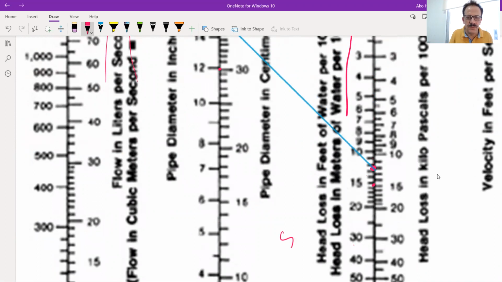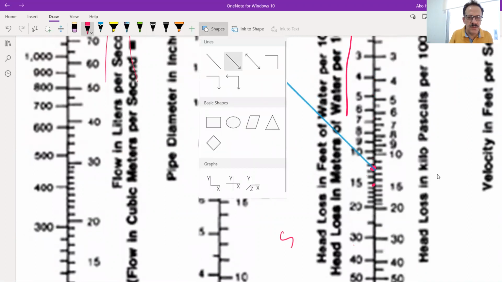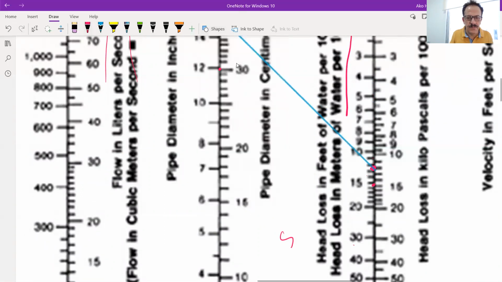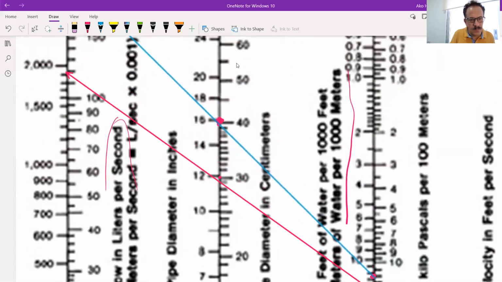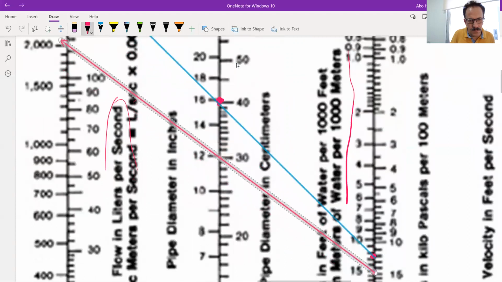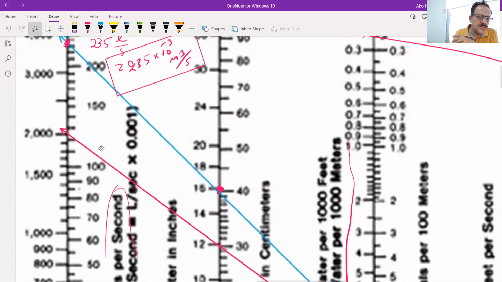Here is 30 centimeters, so we can connect between them by using a line. Can you see? Here is the second line. This line is passing. So how much is the Q?